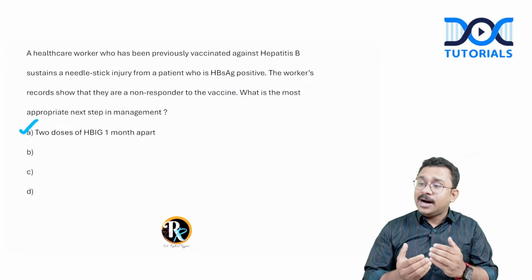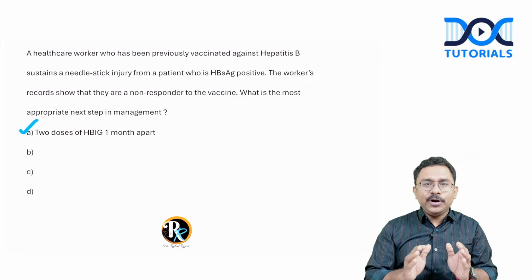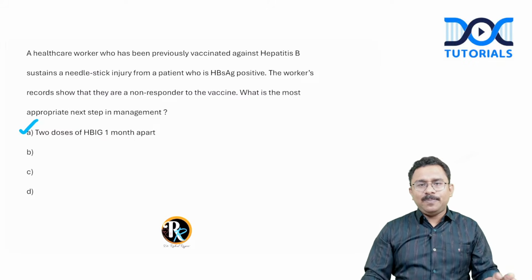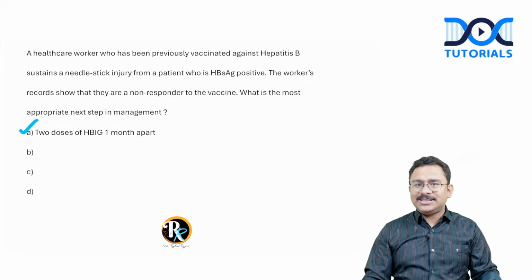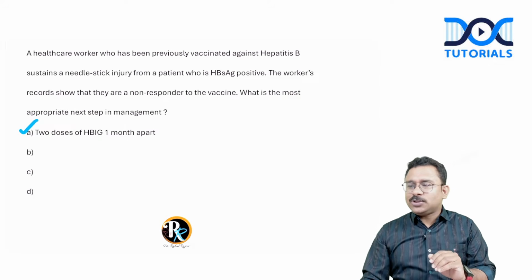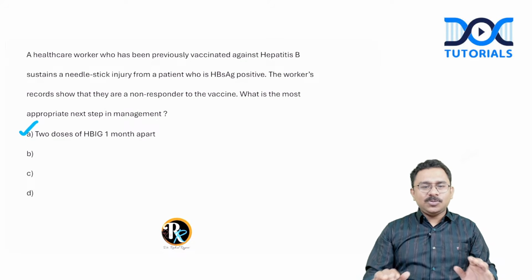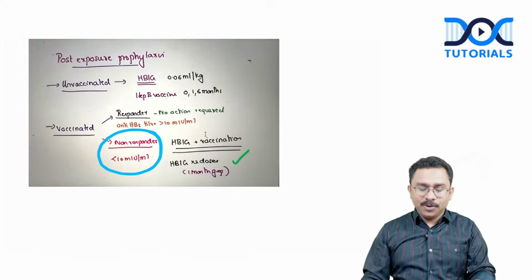In fact, RA can also produce. So that depends on what the wording was. Can RA produce NSIP pattern? Possible. But what is most common? UIP pattern. That is what I said. You will have to decide based on the wordings of the question. I have not given the exam. So I assume that this was there in the option, since Scalpel in the making has said that this was there in the option. So I assume that this was the option and this will be the answer for this question.